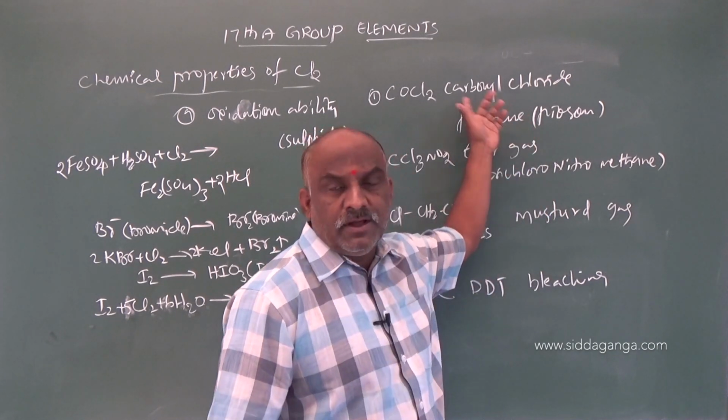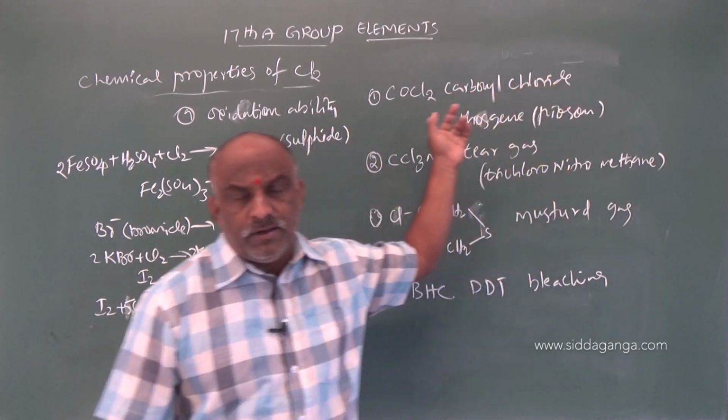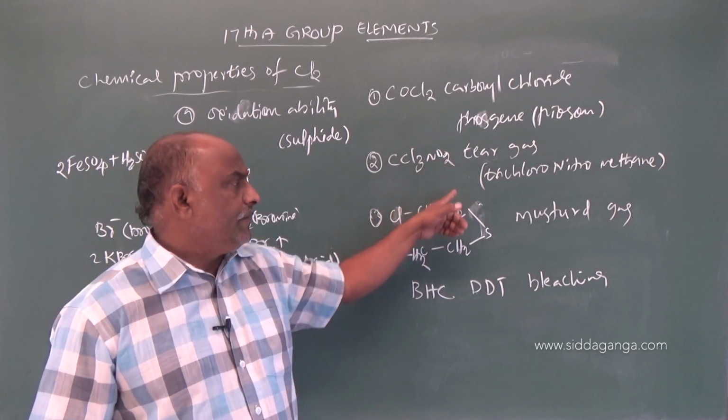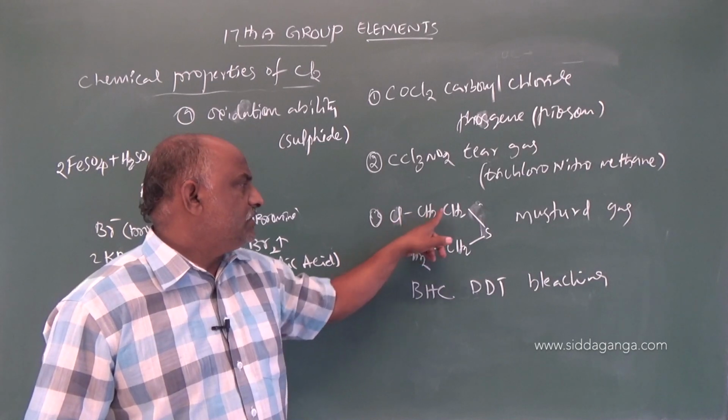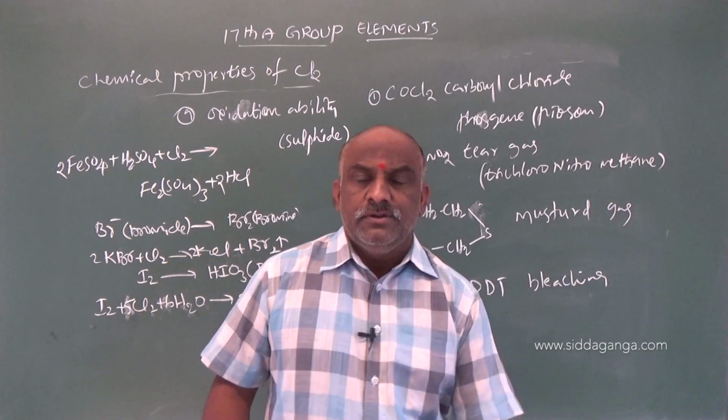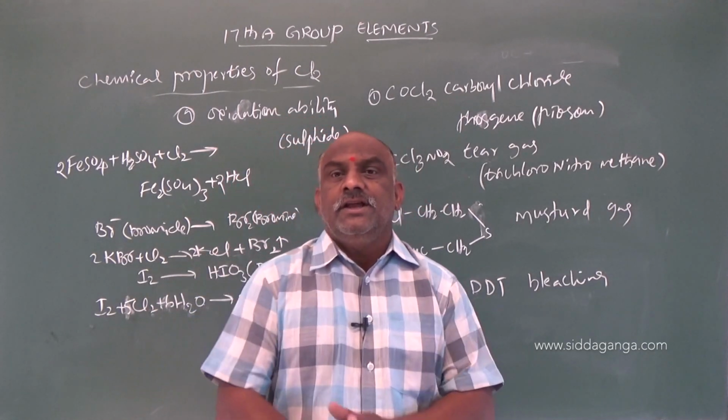What is the phosgene formula? COCl2, carbonyl chloride. And the tear gas formula is CCl3NO2, trichloronitromethane. And the mustard gas formula is Cl CH2 CH2 Cl. Clear? So this is about the chemistry of chlorine.